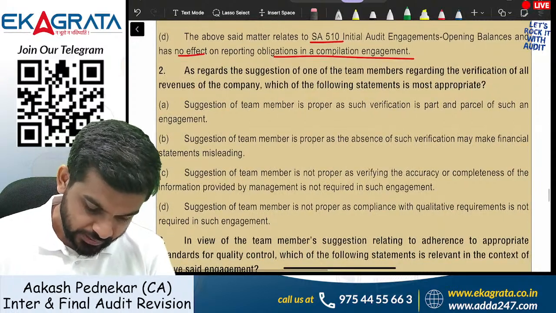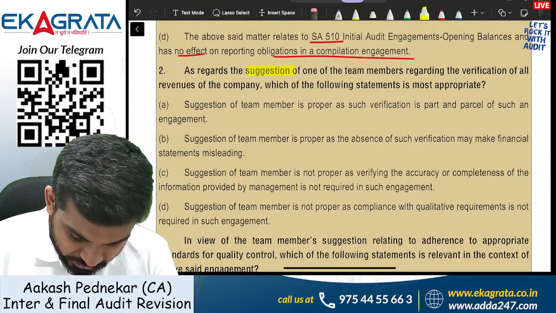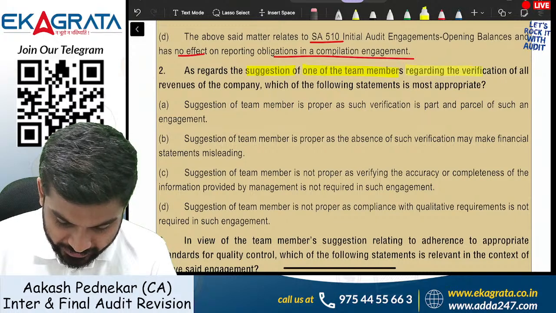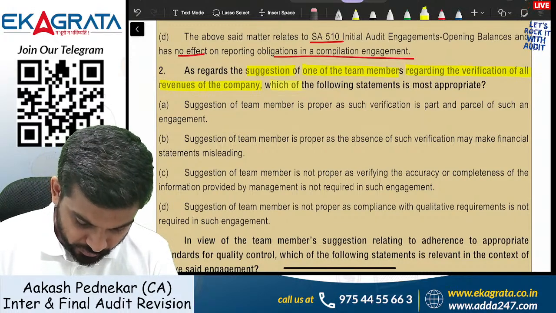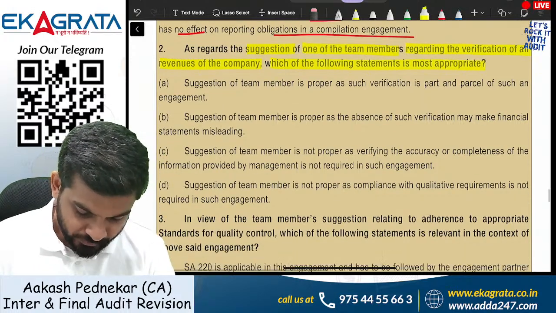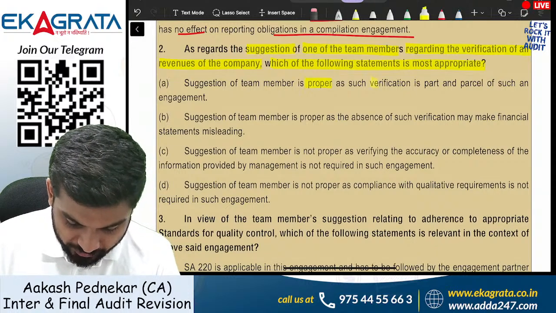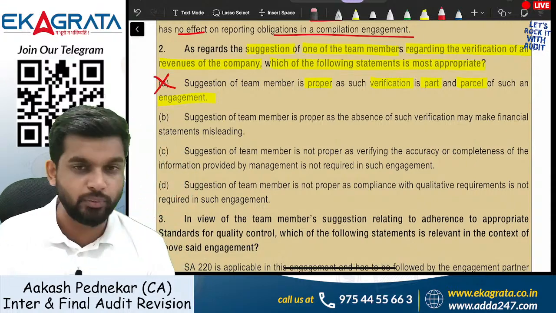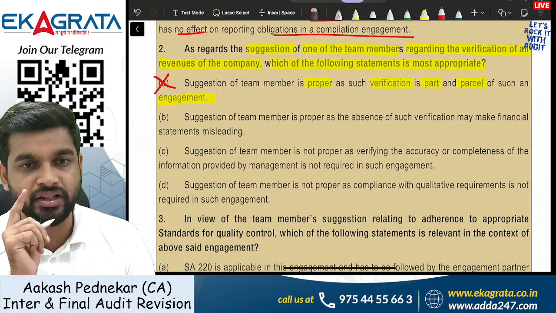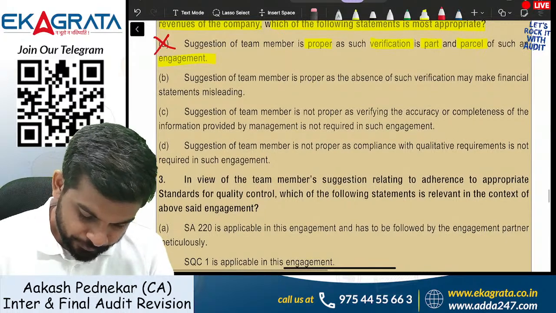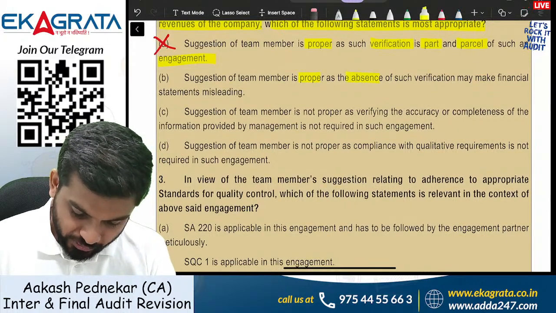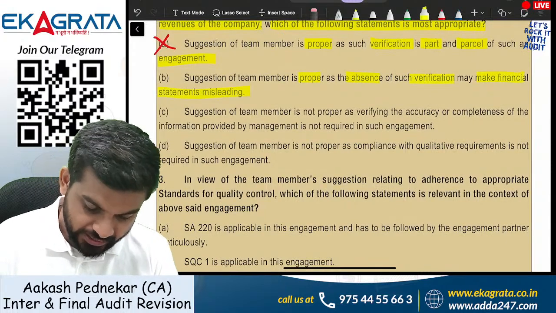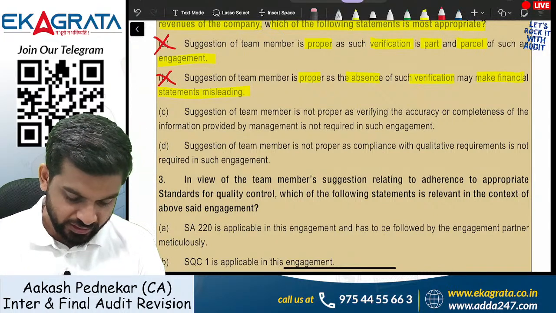Very good. Next point. As regards the suggestion of one of the team members regarding the verification of all revenues, which of the following statements is correct? The suggestion is proper as verification is a part and parcel of engagement. Absolutely wrong. I told you well in advance, in compilation you're not checking anything. Suggestion is proper as absence of such verification may make the financial statements misleading. Absolutely wrong. You can't verify anything.